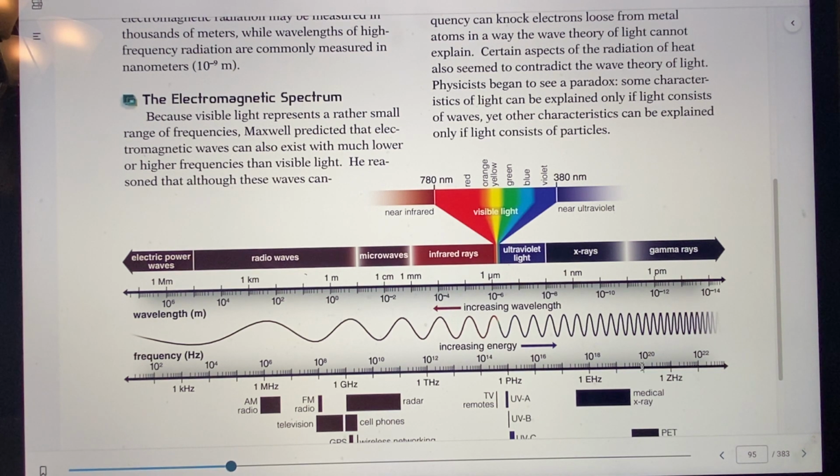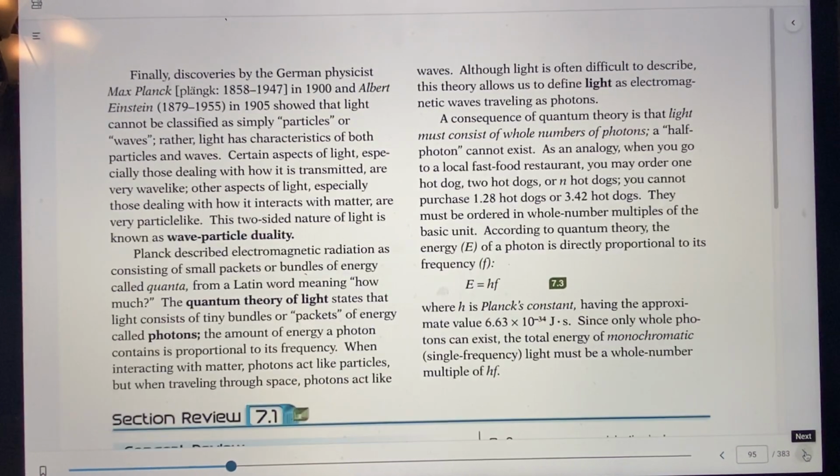So let's see, gamma rays and radio waves, as you see here. What's gamma rays on here? Gamma rays are up here, 2 times 10 to the negative 7th. It's clear up here with gamma rays, and we'll see radio waves are way down here. So let's go back to that question and see what it was.